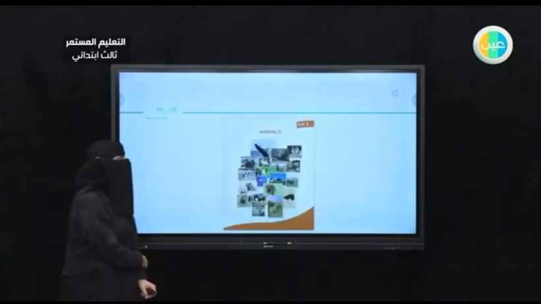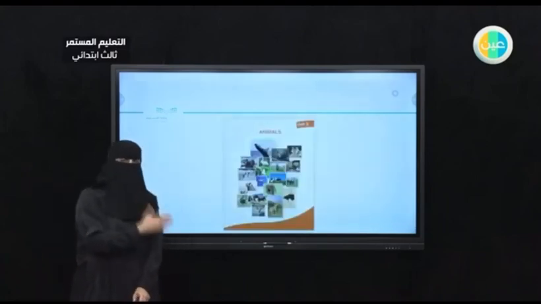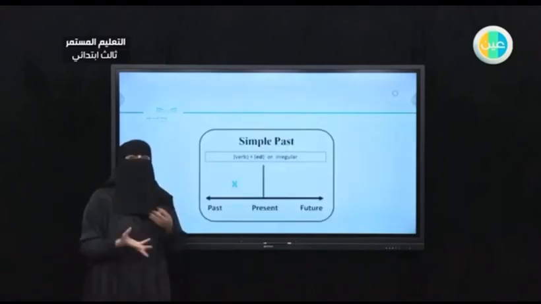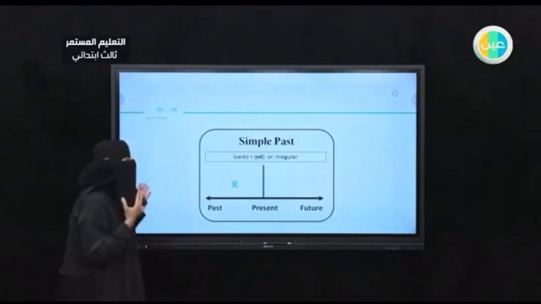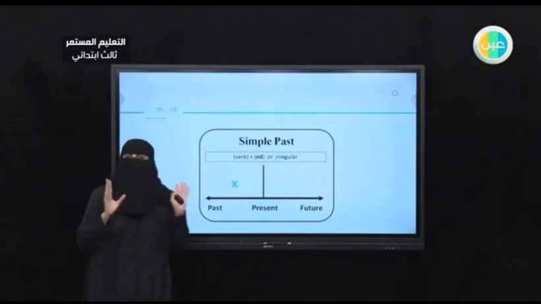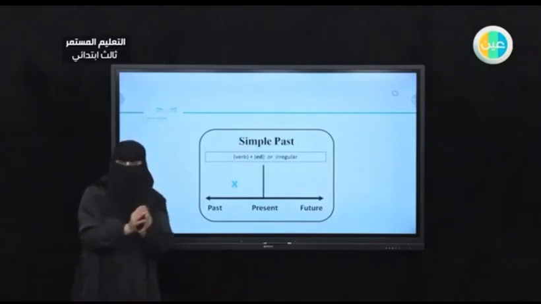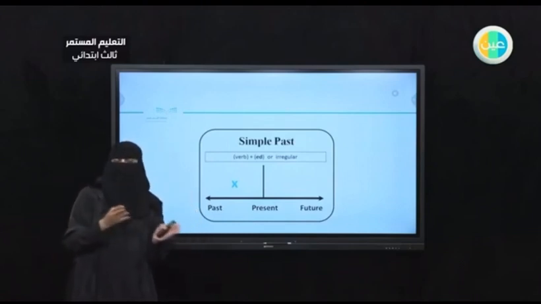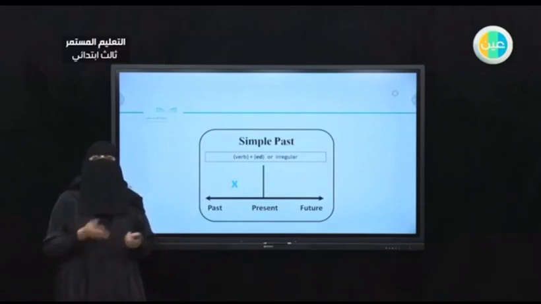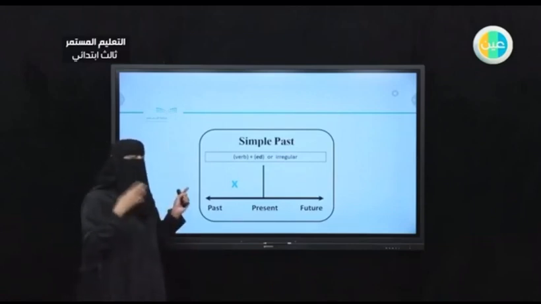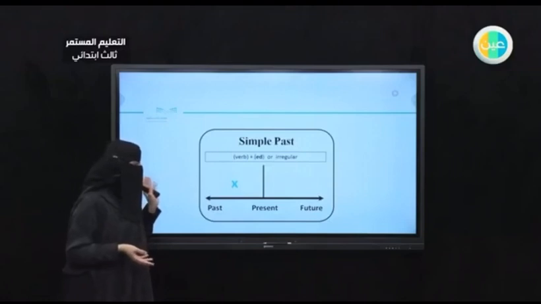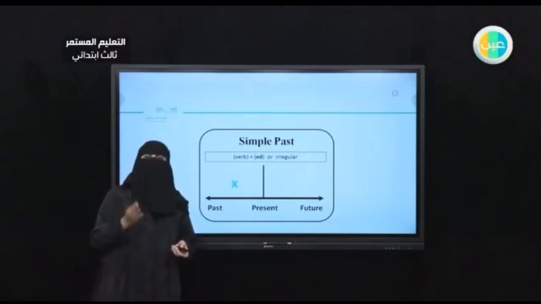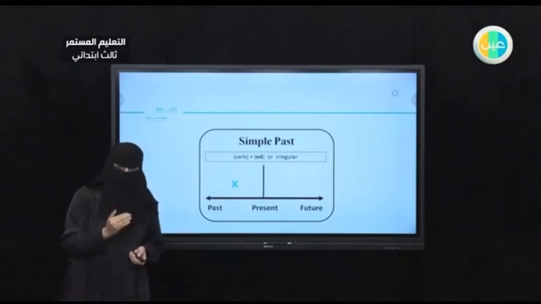So this is the cover of your book, of your unit, Animals. Let me refresh your memory about simple past. Sometimes we can have the verb in ed if it's regular, or sometimes it is formed irregularly, like see, saw, drive, drove, eat, and ate, okay? Because they are irregular. As you can see, I have the blue X that indicates that these actions happened in the past, right?